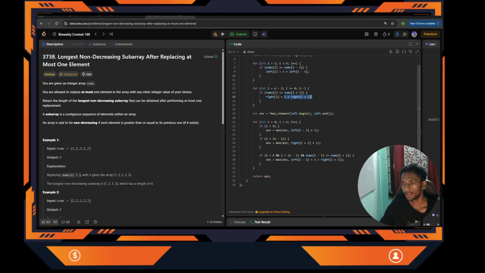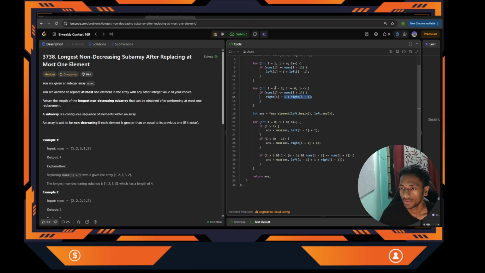Got it? Here I am starting from n minus 2 because this will increase our length if there is some element in the right side and that number is greater than the current number. But for n minus 1, the rightmost element, is there any number on the right side? No, not any number. So I don't need to check that.